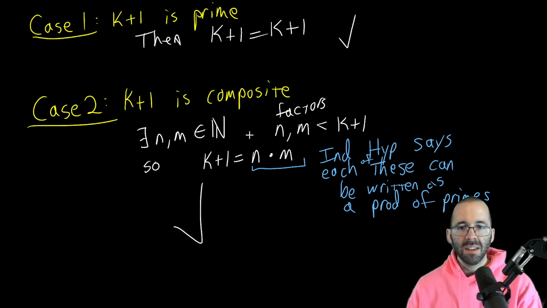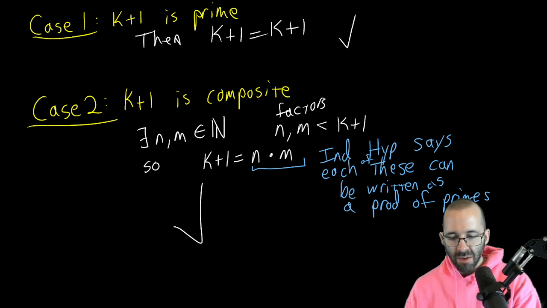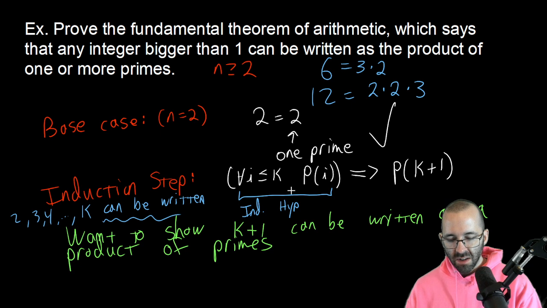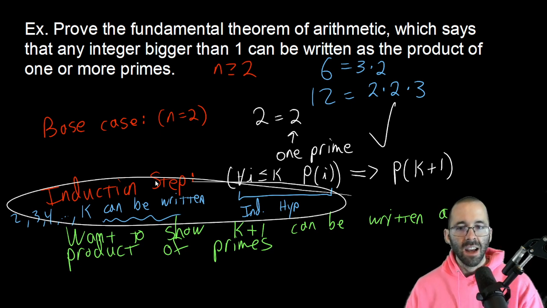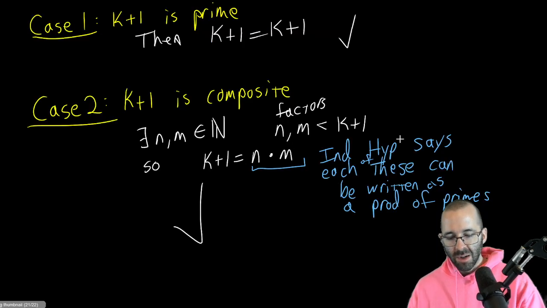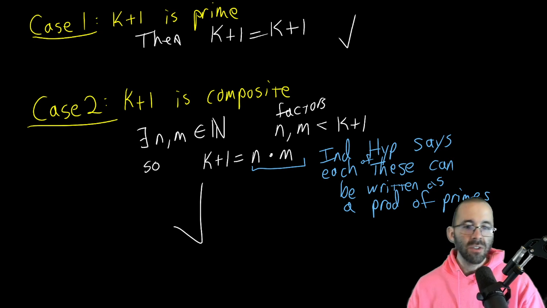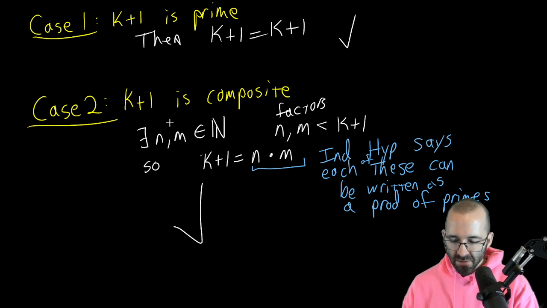So if k plus 1 is composite, it has 2 factors. Those factors are smaller. Our induction hypothesis says that any number that's smaller, we said that was true for anything less than k plus 1, so it's certainly going to be true for these 2 factors. And if those can be written as a product of primes, then this is a product of 2 products of primes, and it is itself a product of primes. And we're good to go. So no matter whether we're prime or composite for that next k plus 1, we've got it covered.